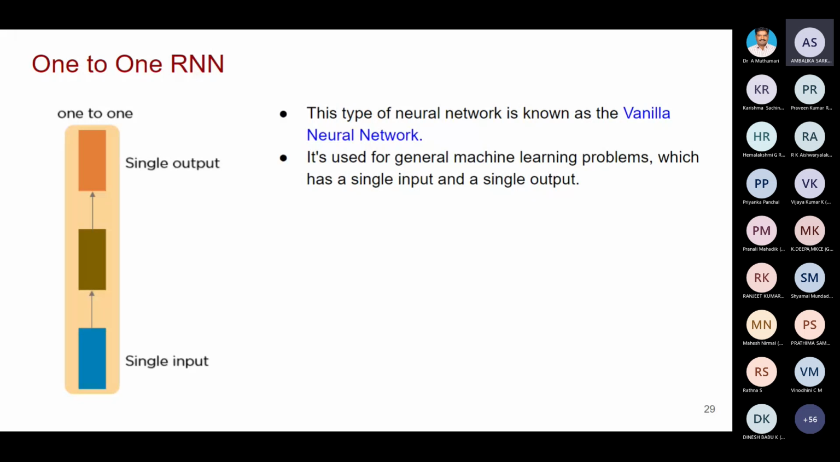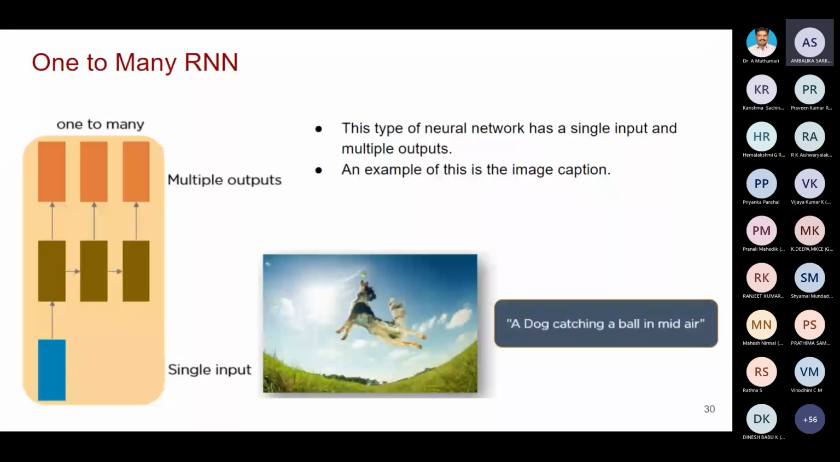Then one-to-many RNN. You see this application: here we are going for image captioning. What is the input? The input is an image. Only a single image is applied. The input layer is the blue one, and we apply only one image.